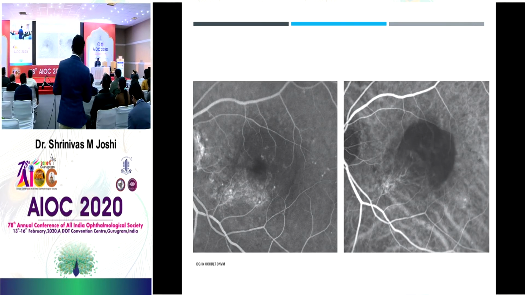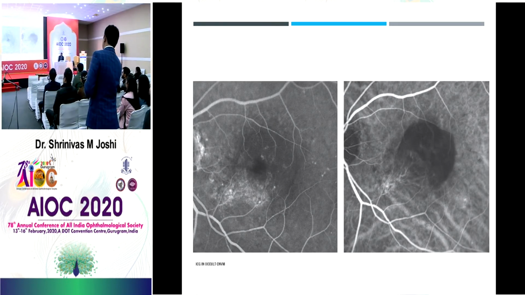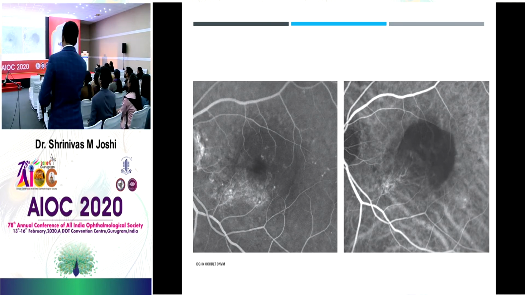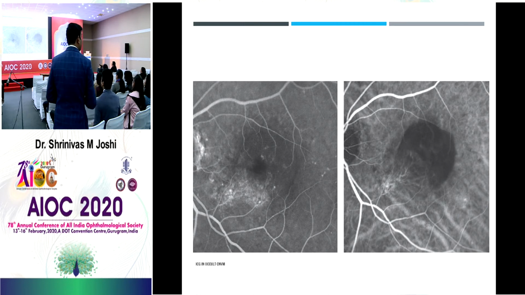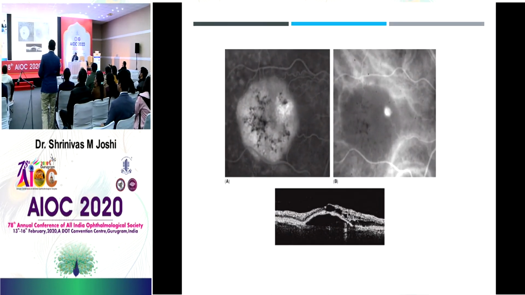And last two, what is this? First slide and second slide, quickly. Written, again, read. ICG in case of occult CNVM. See, in case of FFA, can you see this vascular network here? No. Whereas in ICG, definitely you can see the vascular network very easily. See, that is the beauty of the ICG.